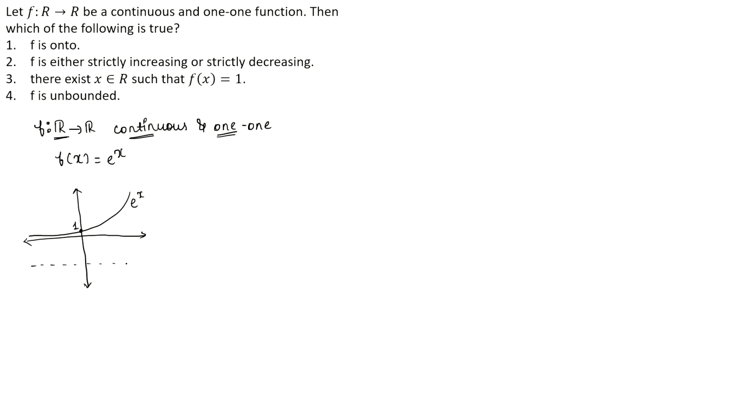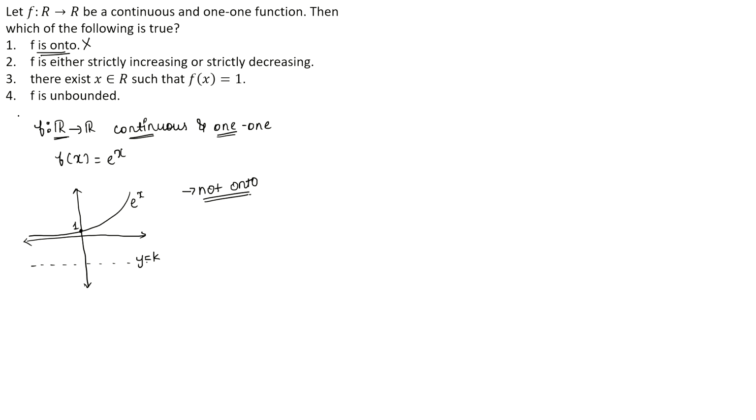But consider any line y equals k here. It is not intersecting the graph at all. But for a function to be onto, every line parallel to the x-axis should intersect the graph. So this function is not onto. And therefore we have obtained an example where the function need not be onto. So the first option cannot be true.